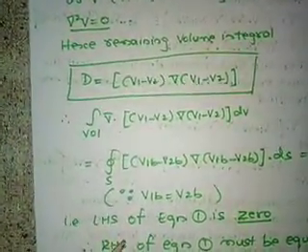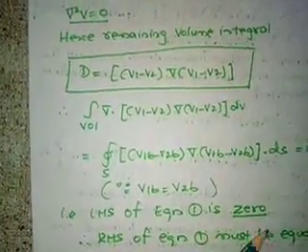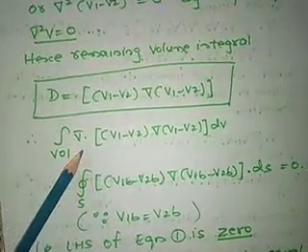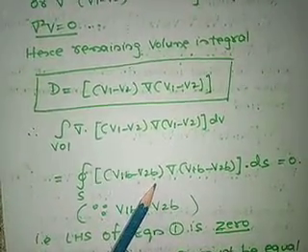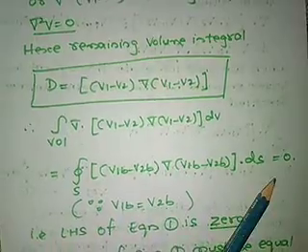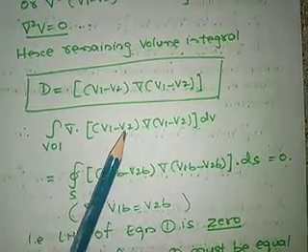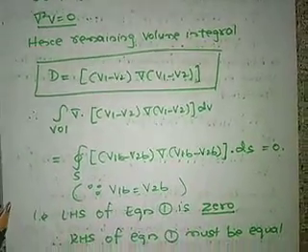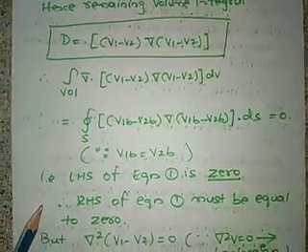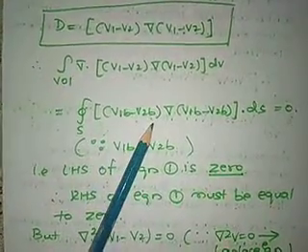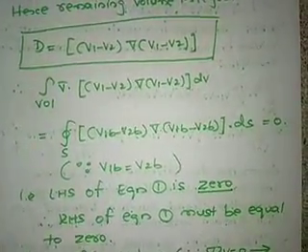So here the LHS of equation 1 is 0, because V1b equals V2b. So this equation will be equal to 0. If the LHS is 0, then the RHS should be equal to 0. The LHS of equation 1 is 0 because V1b equals V2b. Therefore the RHS should be equal to 0.